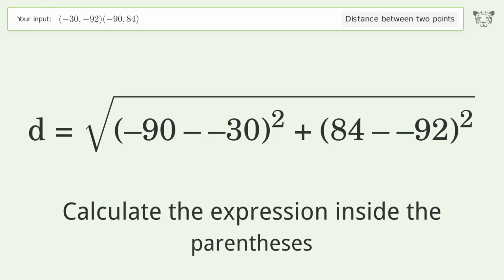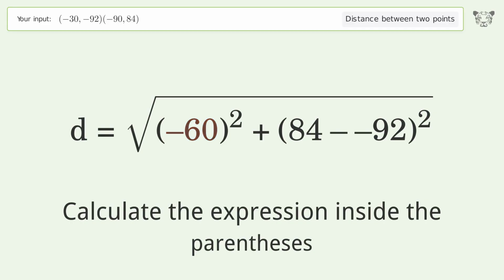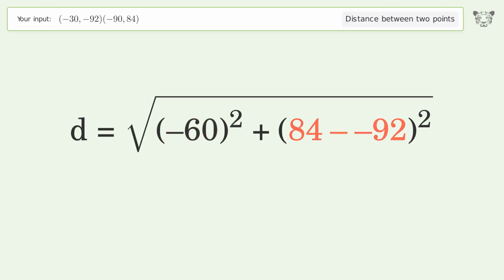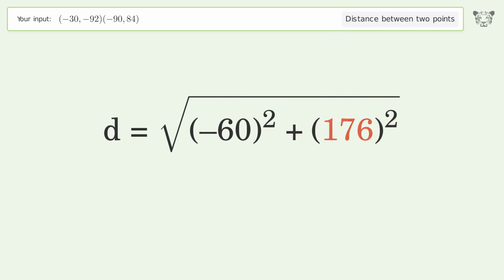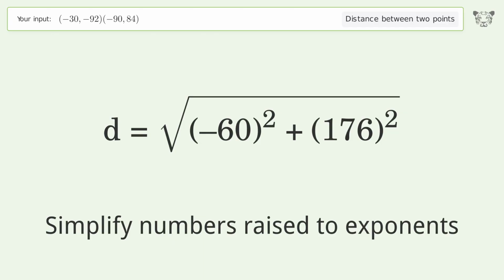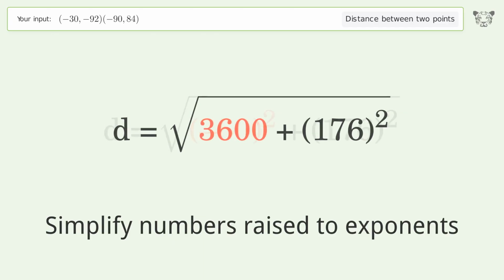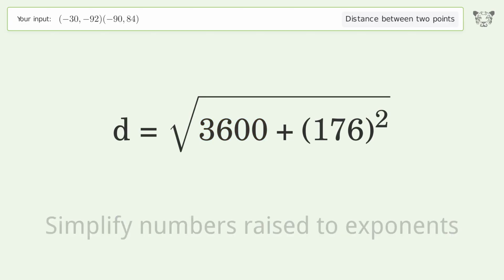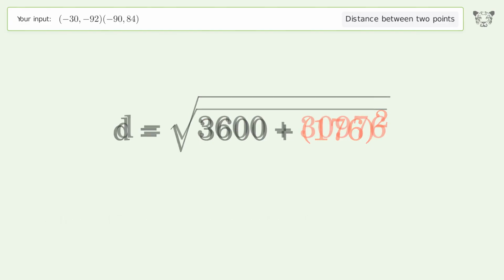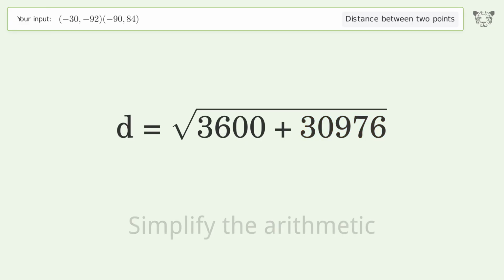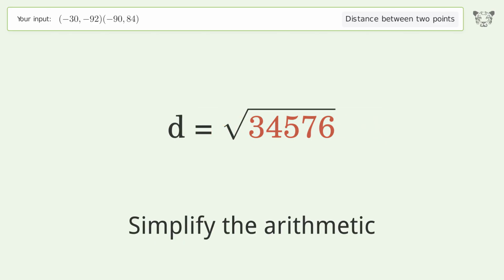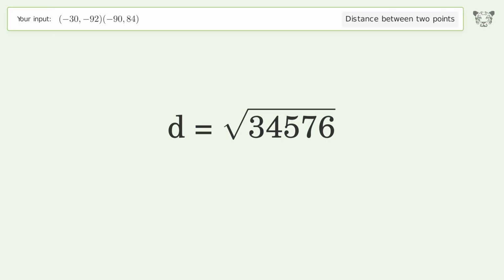Calculate the expression inside the parentheses. Simplify numbers raised to exponents. Simplify the arithmetic. And so the distance between the 2 points is the square root of 34,576, or 185.946.